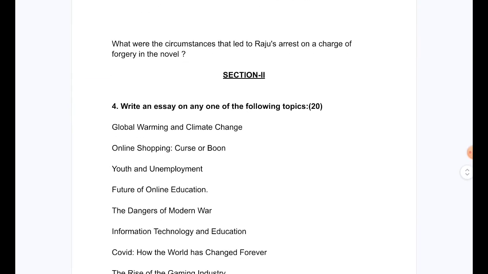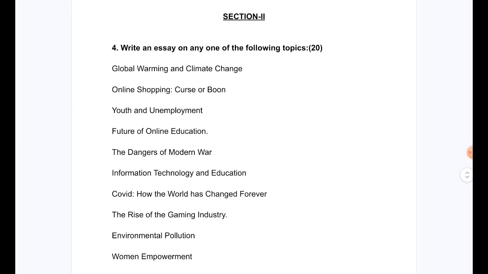Now we proceed to section 2. Fourth question, write an essay on any one of the following topics. In the actual question paper, there will be 4 topics and you have to choose one of them, and this question carries 20 marks. So here are some examples of the topics that can come in your question paper, because you'll have to do some current affairs and social issues. That's what usually comes in these as topics.